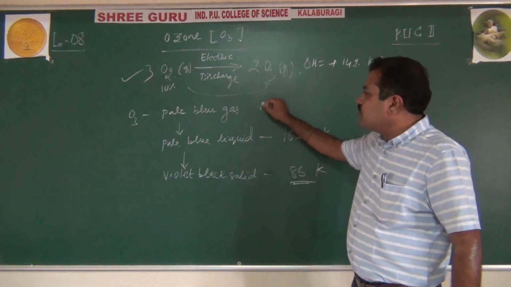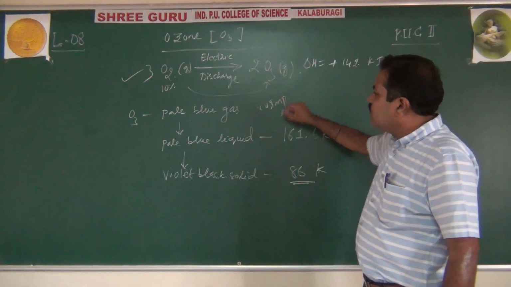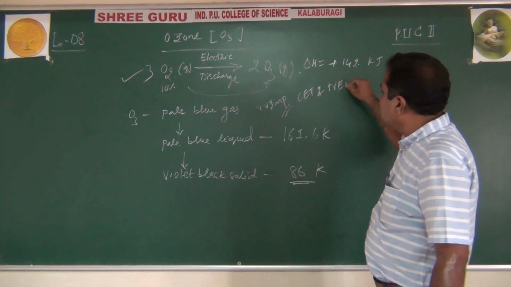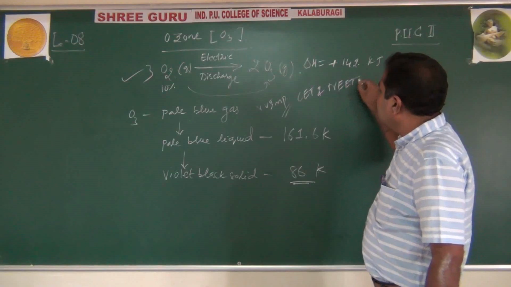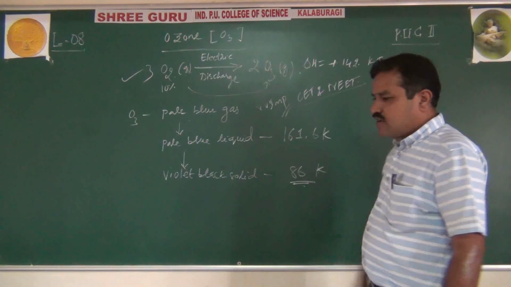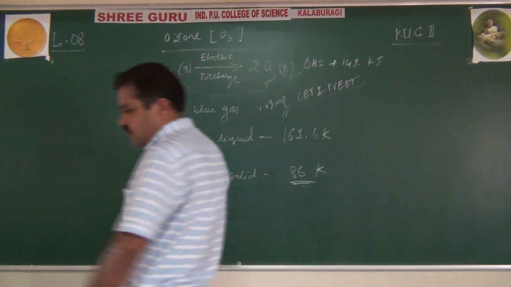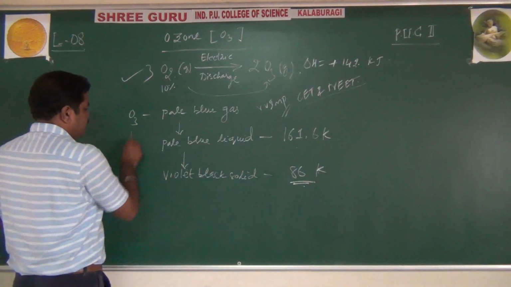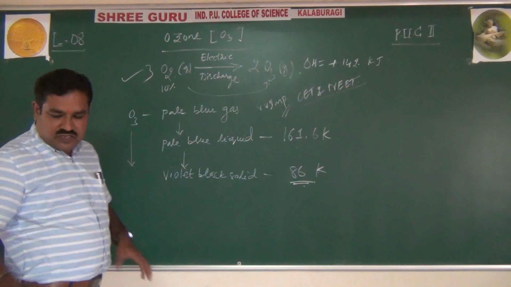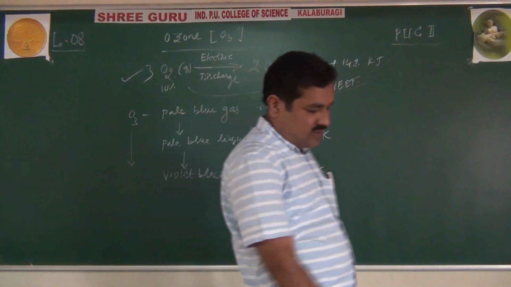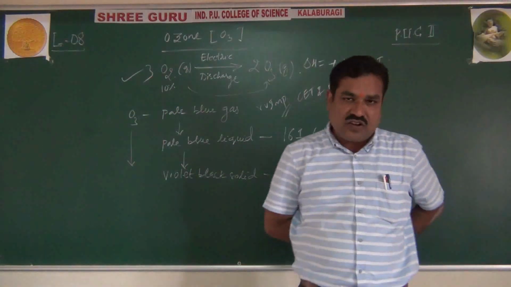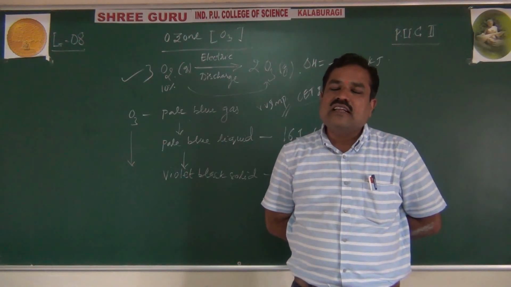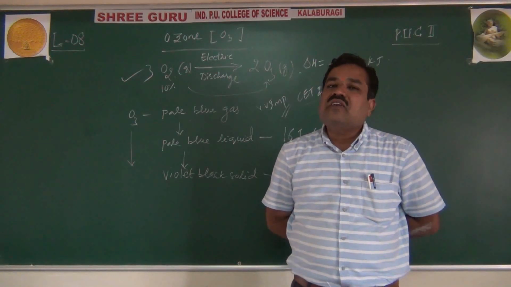Very, very important for CET and NEET. They will ask you about this transition, particularly this transition temperature you have to remember. Okay? Right. Now after these physical properties, ozone is sparingly soluble in water. Not readily, sparingly soluble in water. But it is readily soluble in turpentine oil.